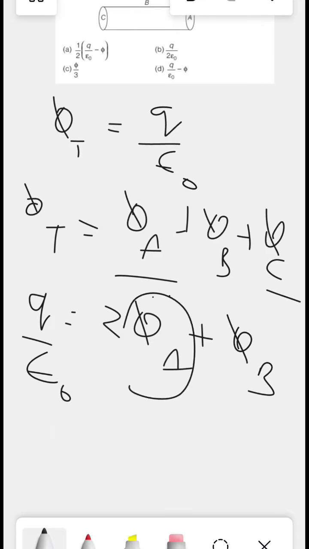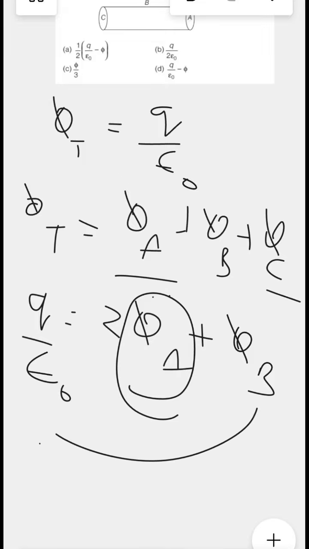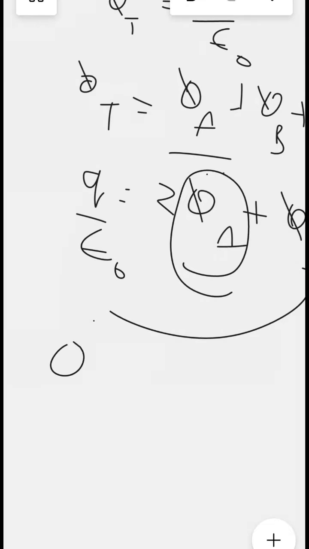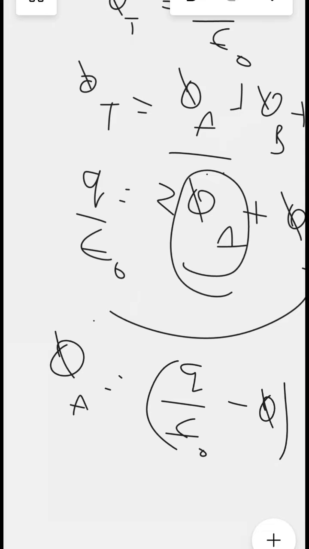So we need the flux of A. It is very simple. Bring it over there. So what do you get? Therefore, the flux of A becomes Q by epsilon minus phi, and this whole thing into half. Correct? So this becomes your answer.